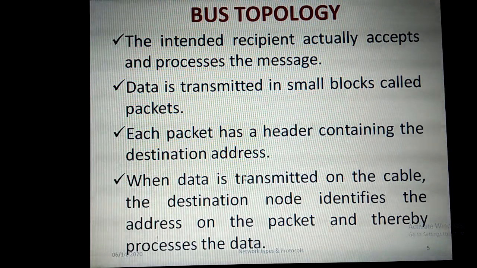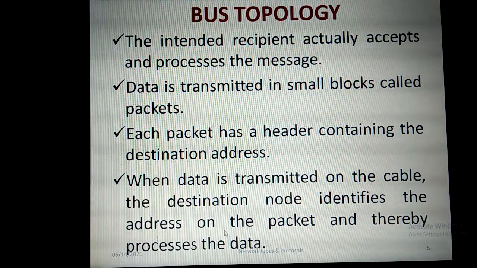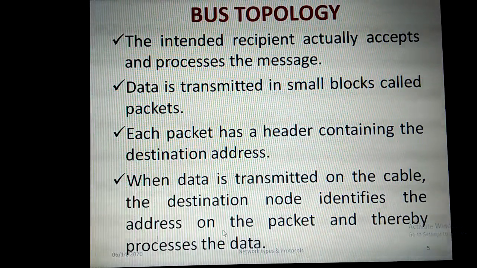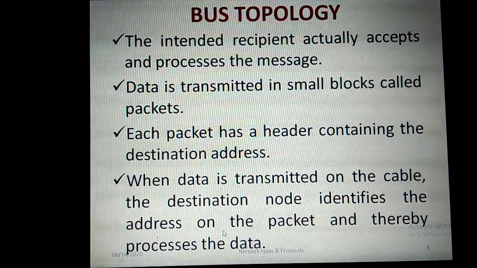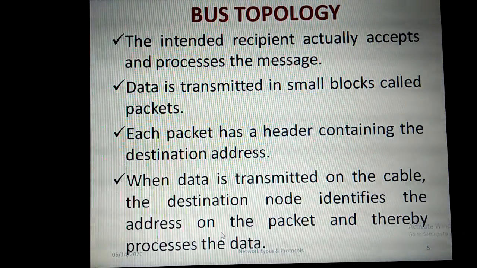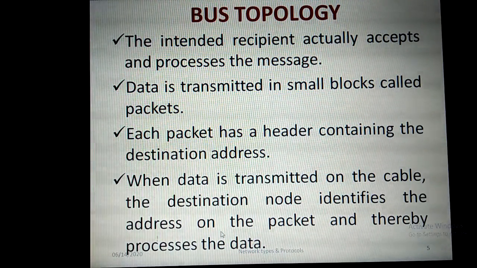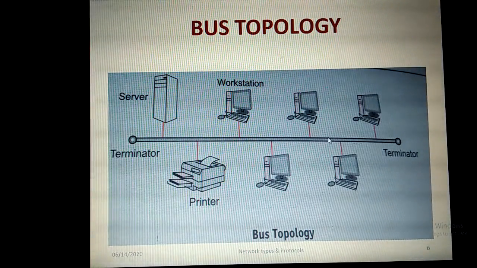Okay, so when the data is transmitted on the cable, the destination node identifies the address on the packet and thereby processes the data. So the node to which that data is actually sent will identify the address on that packet, and then it will process the data. If it is for that node, then it will accept and process the data. So like that, the bus topology arrangement will be there.